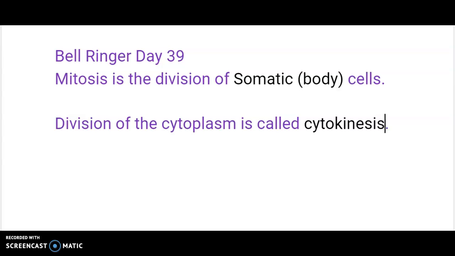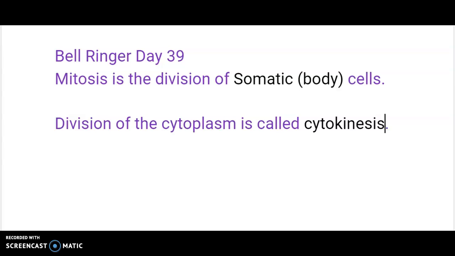So we have PMAT: prophase, metaphase, anaphase, telophase. In prophase, that's when the chromosomes condense so we can start seeing them under a microscope. The nuclear membrane starts going away. So prophase is the first time we can see the chromosomes. Prophase is preparing for lining up the chromosomes. They have to get out of that nucleus before they can do that.